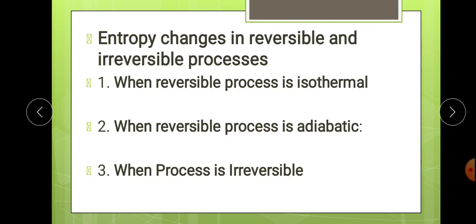If the forward force is greater, then the reaction goes forward, reactant gets converted into product. If the backward force is slightly greater as compared to forward, in that case the reaction becomes reversible. So in a reversible process, at any step of the reaction, the reaction can reverse. But in an irreversible process we cannot carry out a backward reaction, the reaction cannot get reversed, it keeps moving straight forward.